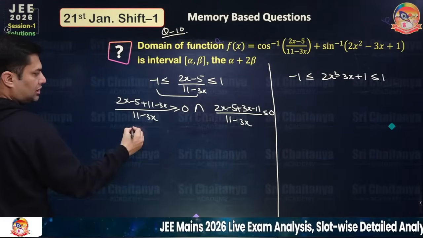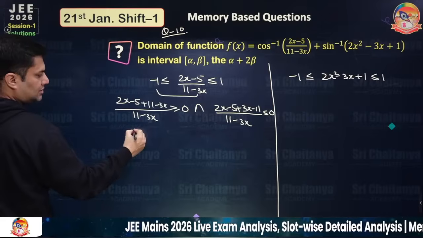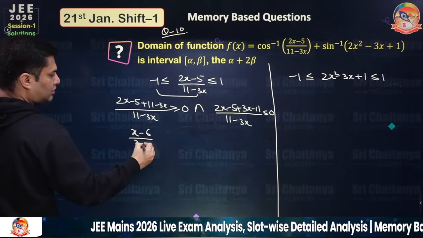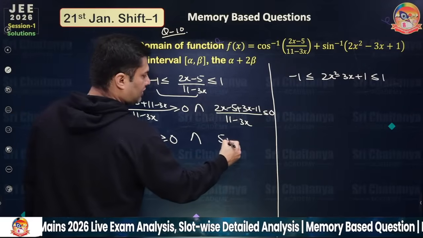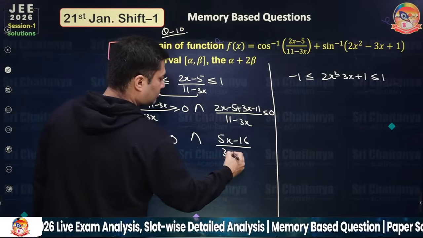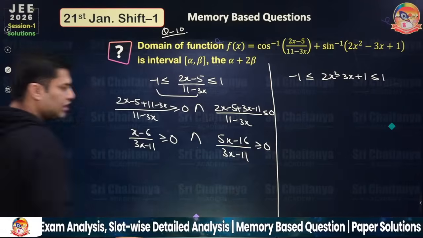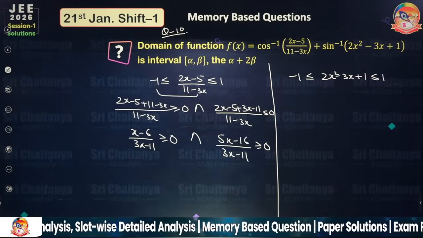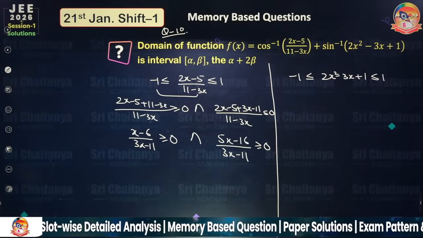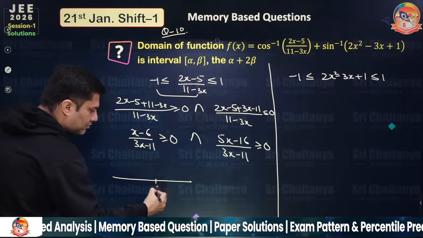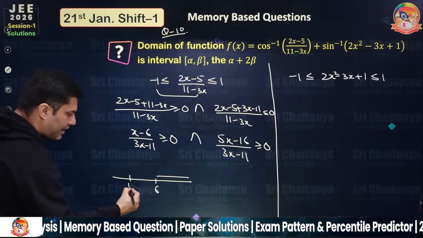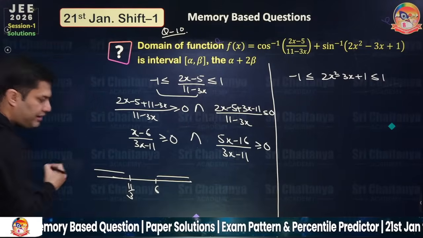If you solve this, we get (x minus 6) upon (3x minus 11) greater than or equal to 0. The intersection is (5x minus 16) upon (3x minus 11) greater than or equal to 0. If you take the common part between both, this is from 6 to infinity and 11 by 3 till minus infinity.